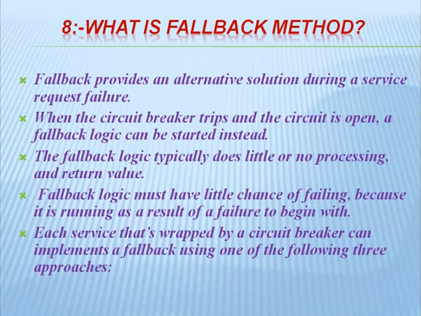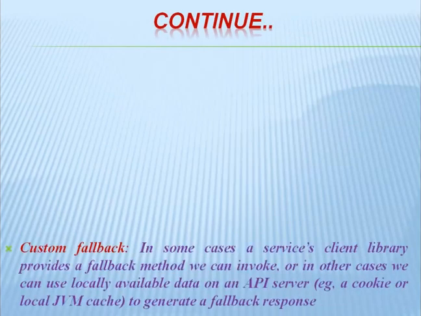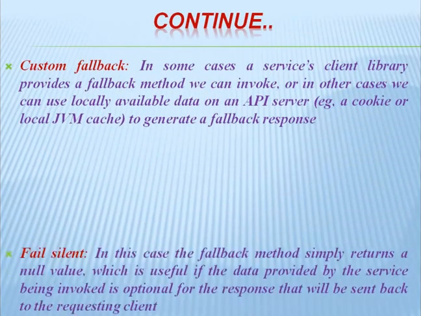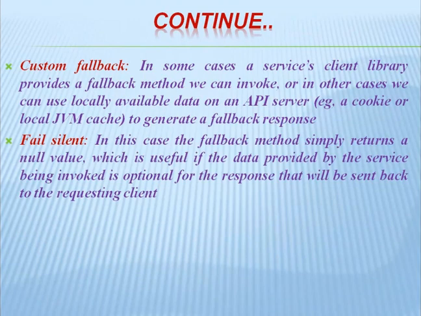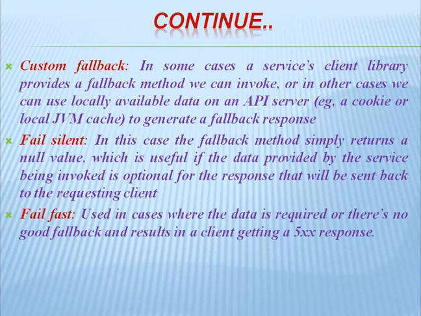When the circuit is open or we are unable to call that service, this fallback method will execute automatically. The three approaches are custom fallback, fail silent, and fail fast.